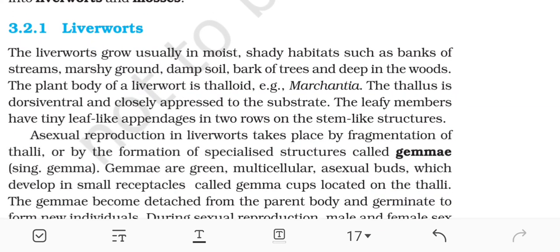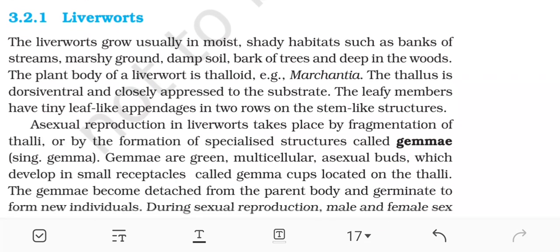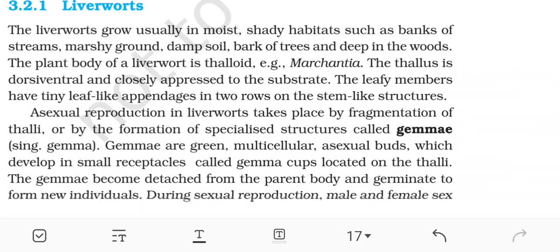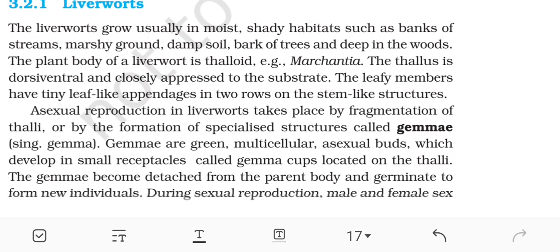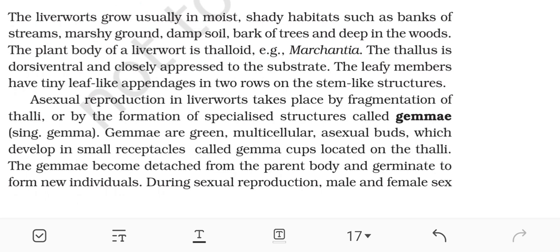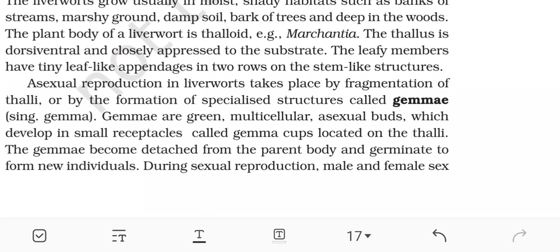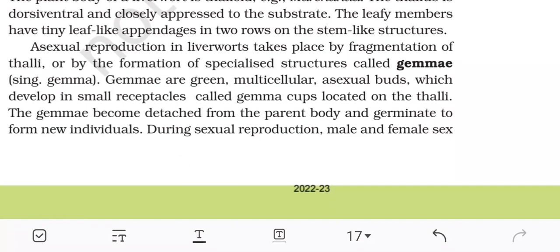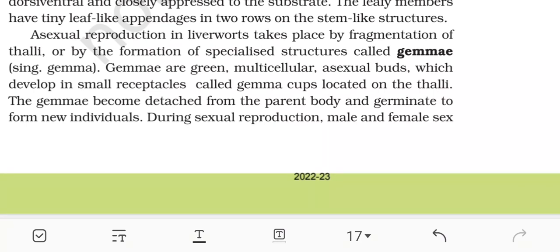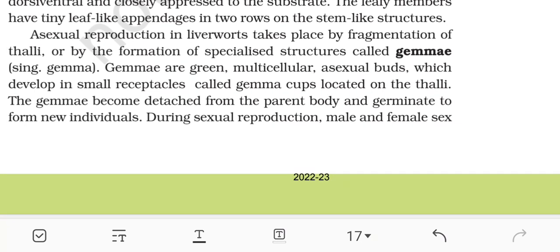3.2.1 Liverworts. The liverworts grow usually in moist, shady habitats such as banks of streams, marshy ground, damp soil, bark of trees, and deep in the woods. The plant body of a liverwort is thalloid, for example Marchantia. The thallus is dorsiventral and closely pressed to the substrate. The leafy members have tiny leaf-like appendages in two rows on the stem-like structures.